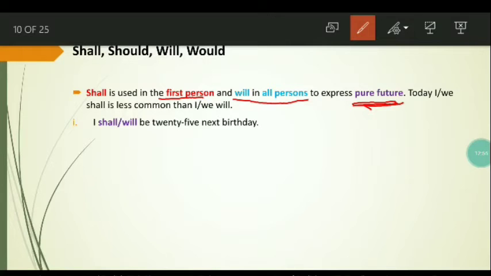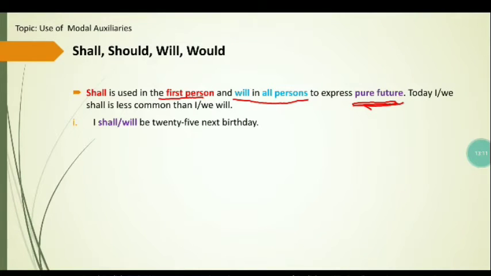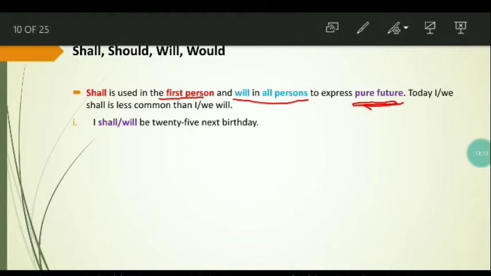This is obvious that in today's world, most of the time people use I will or we will instead of I shall or we shall. The use of will is more common than the use of shall. I shall be 25 next birthday. I will be 25 next birthday. So both of these modal auxiliary verbs express pure future.